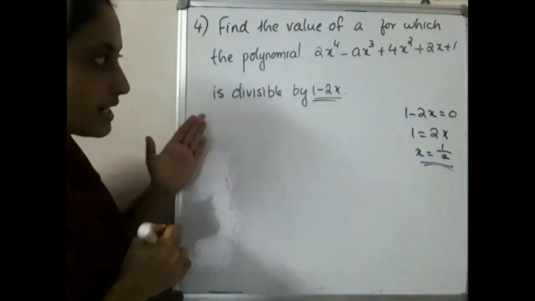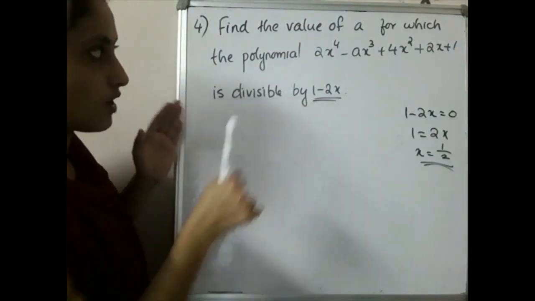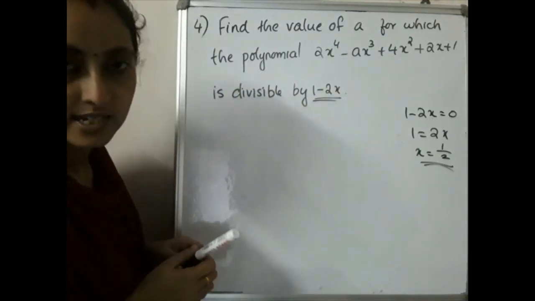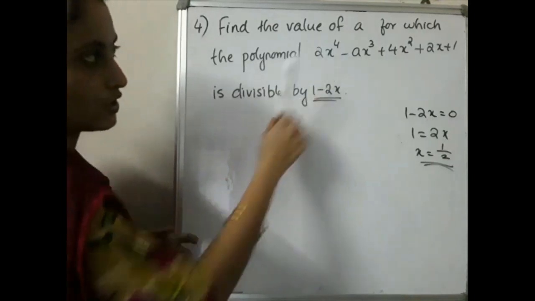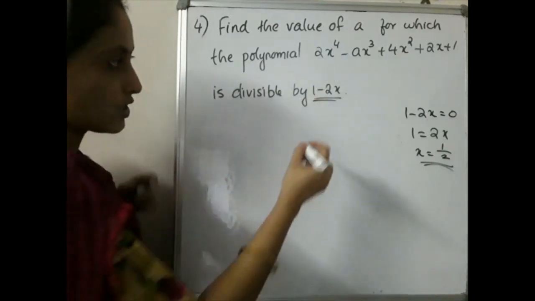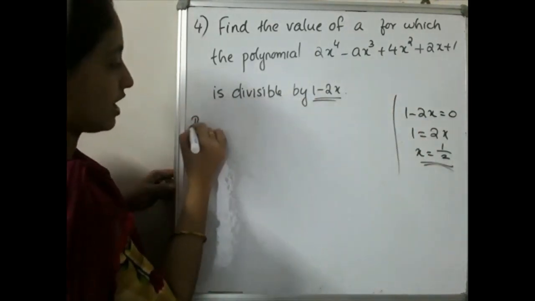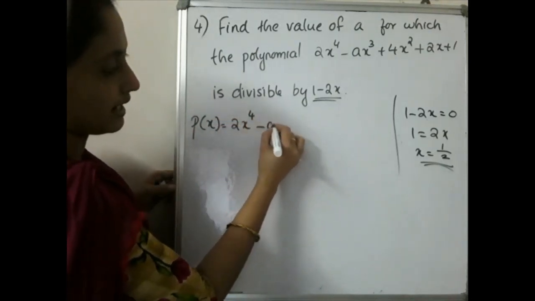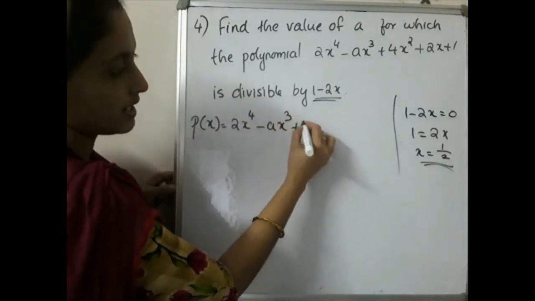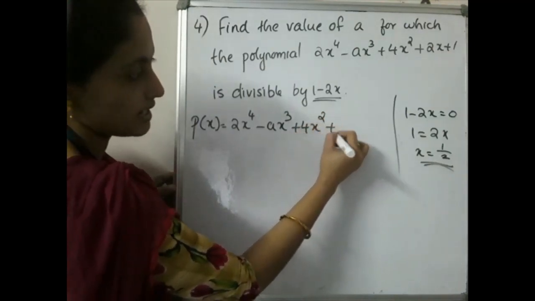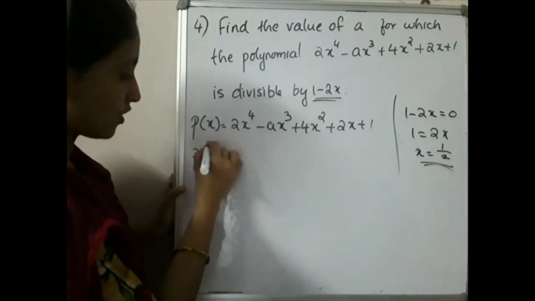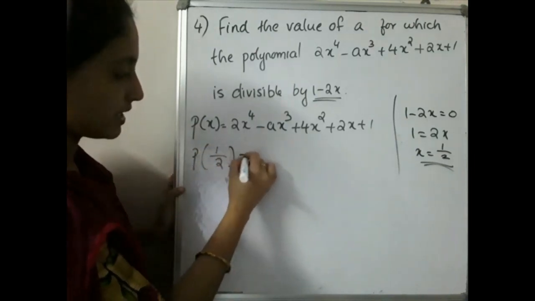So what is the meaning of this question? P of x is given. You have to find P of 1 by 2 is equal to 0. From that you have to find a. So shall we start? Yes, so please write down p of x will be equal to 2x raised to 4 minus ax cube plus 4x square plus 2x plus 1. So according to our question, p of 1 by 2 will be equal to 0.